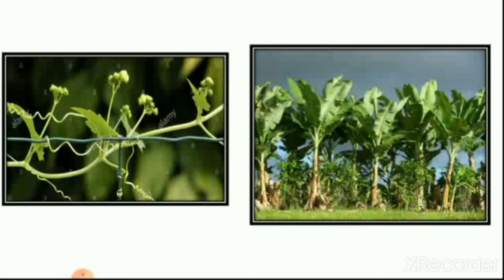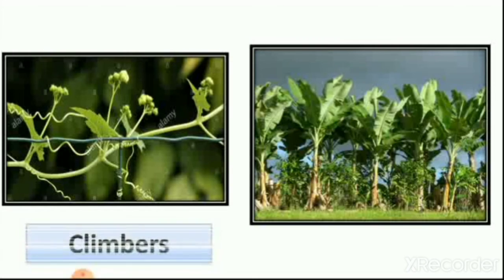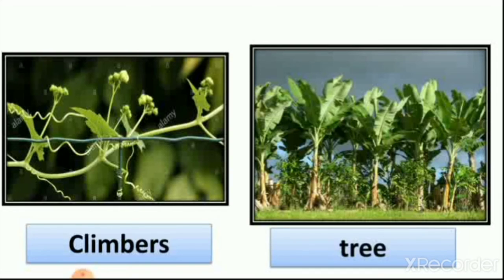Then let's see the difference between climbers and trees. The stem of climbers is soft. You can see here the climber, which grows with the support of something. And here is a big tree of banana. It grows straight, while a climber grows with support. So this is the difference between climbers and trees.